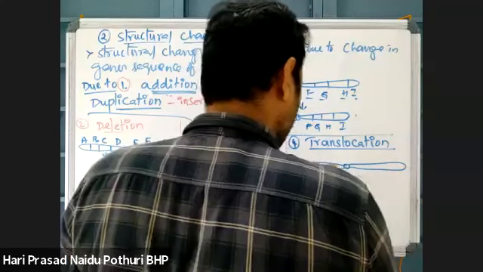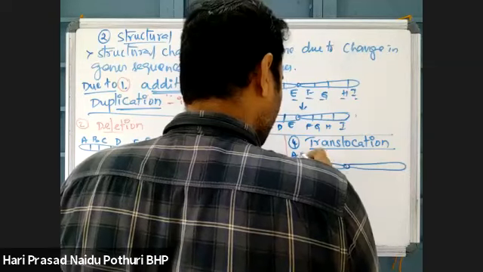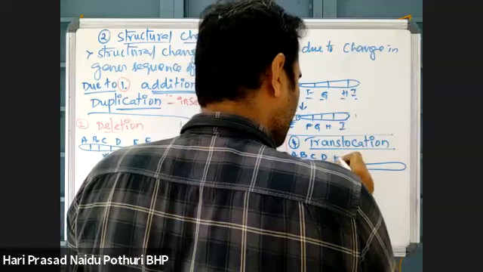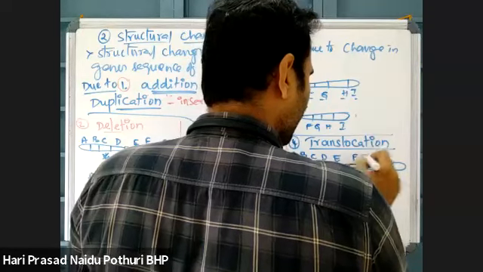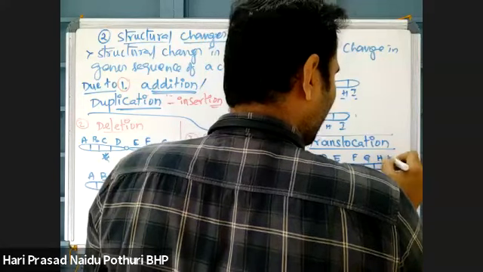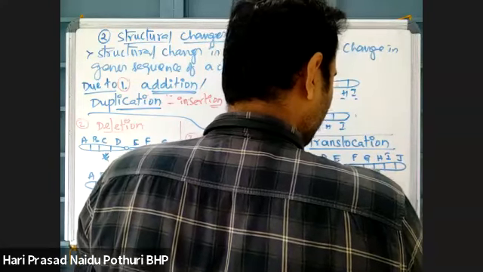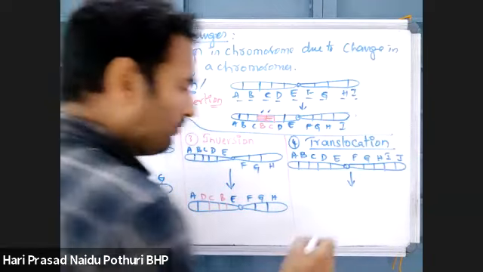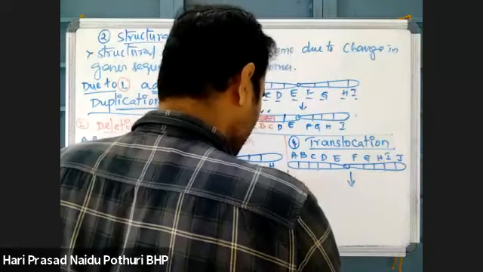Take an example. Now it has A, B, C, D, E, F, G, H, I, J. Like that, there are some segments of genes on a chromosome. Now, what is happening in this chromosome is